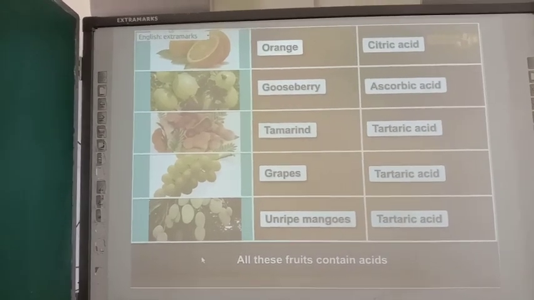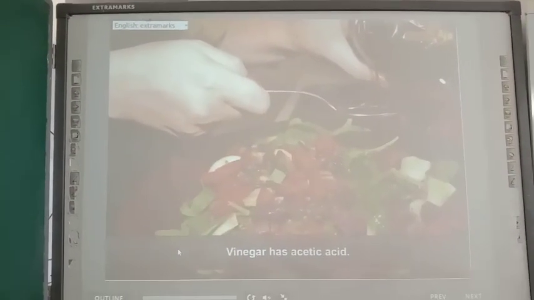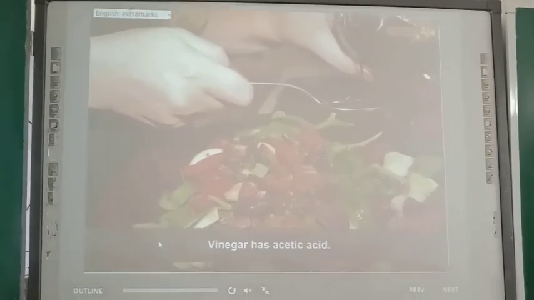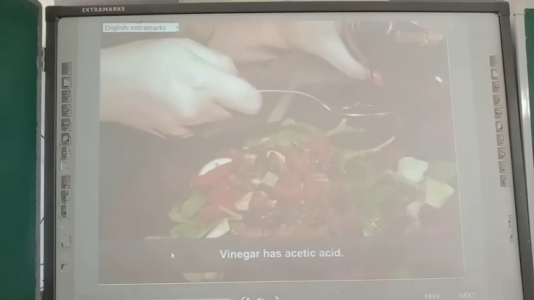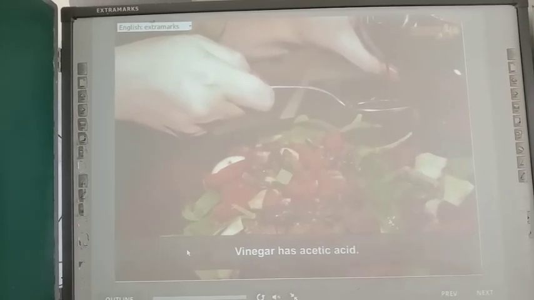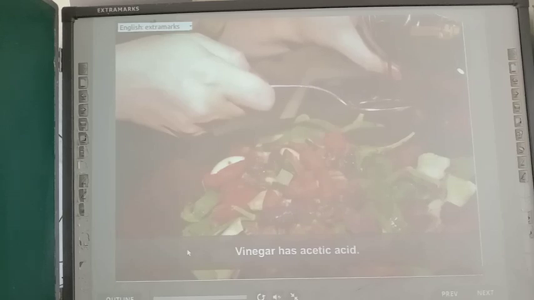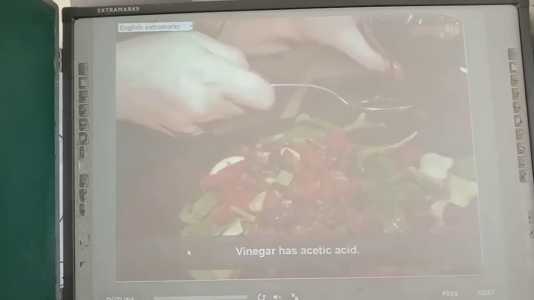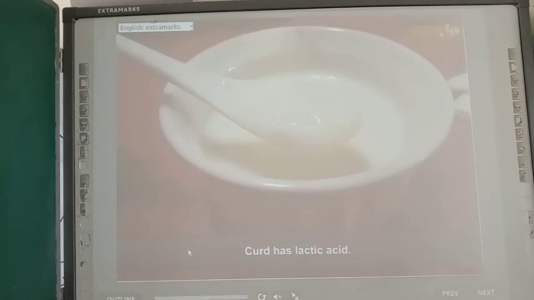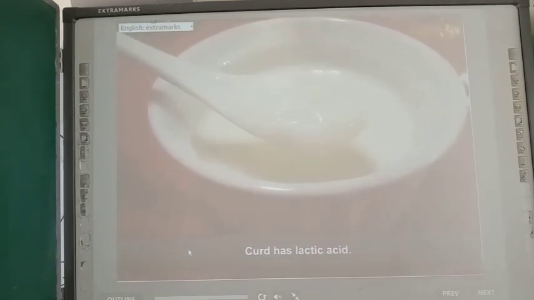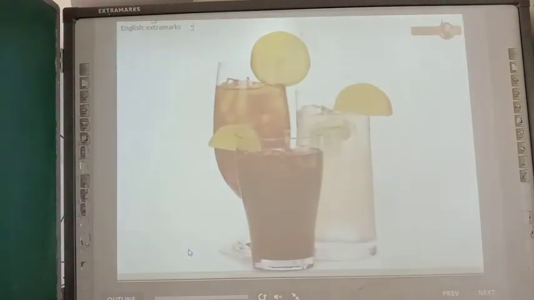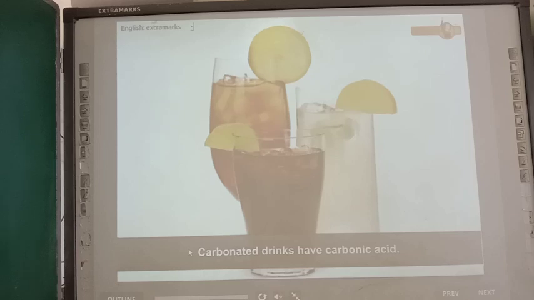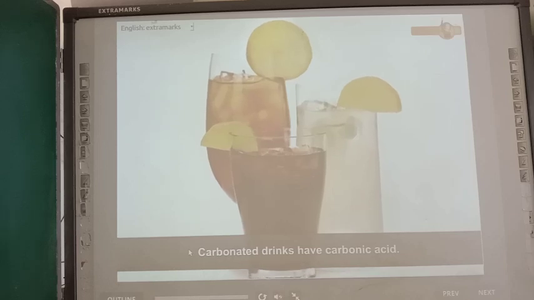Let us see more examples of acids. Have you ever tasted a salad dressing with vinegar in it? Well, here we have added vinegar to a salad, which contains acetic acid. What about curd prepared from milk? Yes, it is also sour and it contains lactic acid. In fact, carbonated drinks that we enjoy also have an acid.